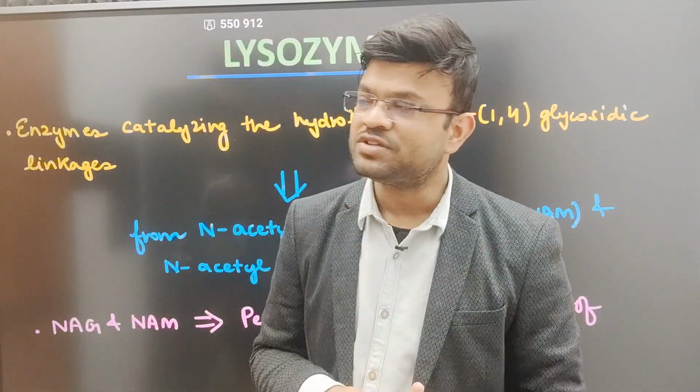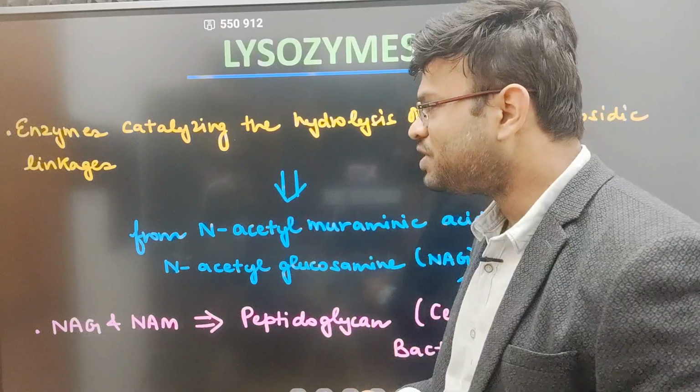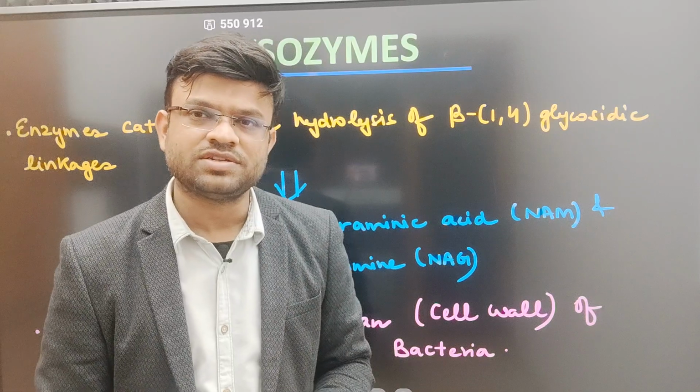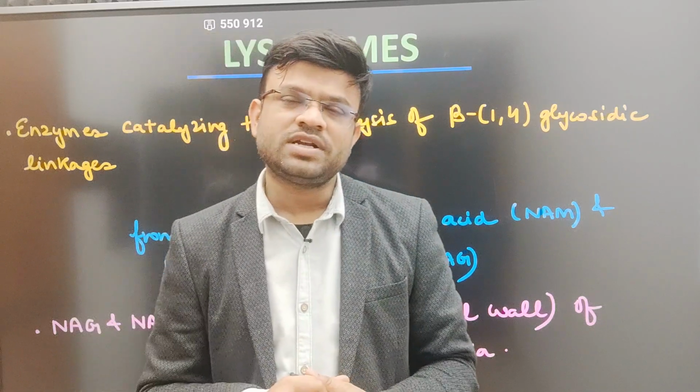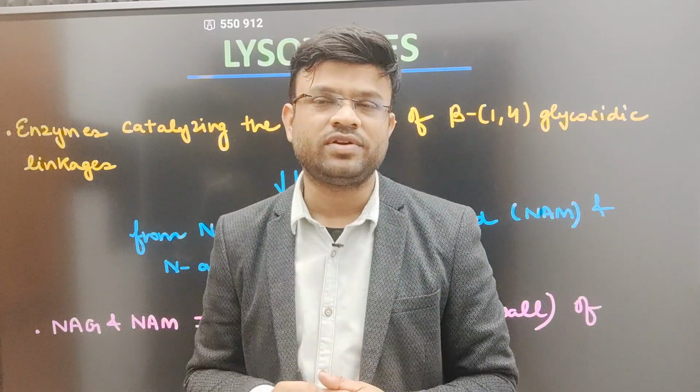So let us start. What are lysozymes? Lysozymes are enzymes catalyzing the hydrolysis of beta-1,4 glycosidic linkages. Now what do you think beta-1,4 glycosidic linkages are? Beta-1,4 glycosidic linkages are the linkages that basically link up two carbohydrate moieties.